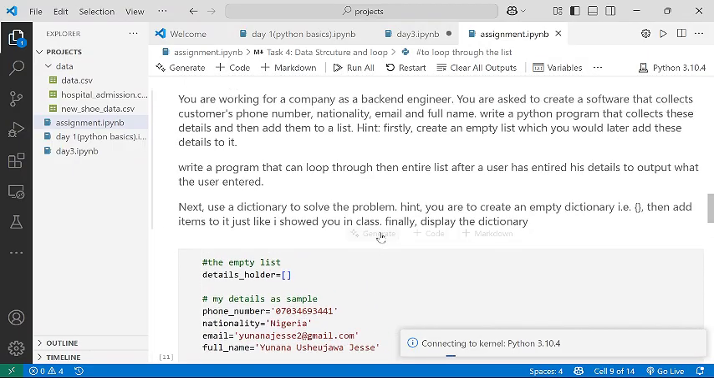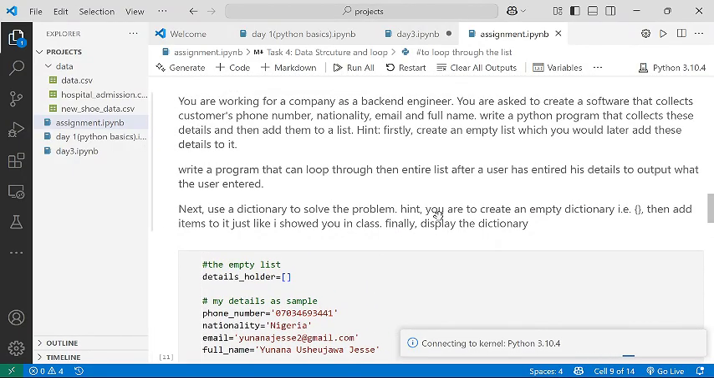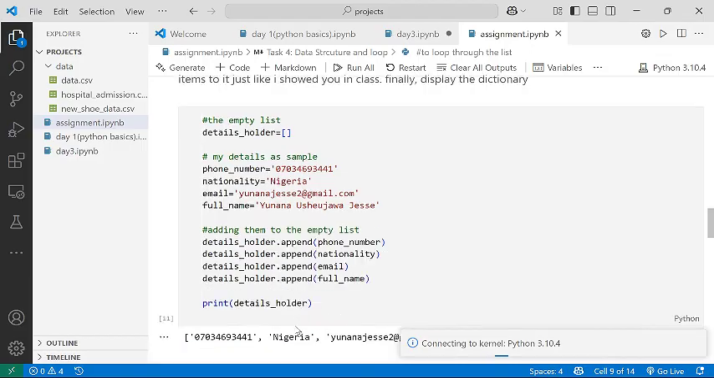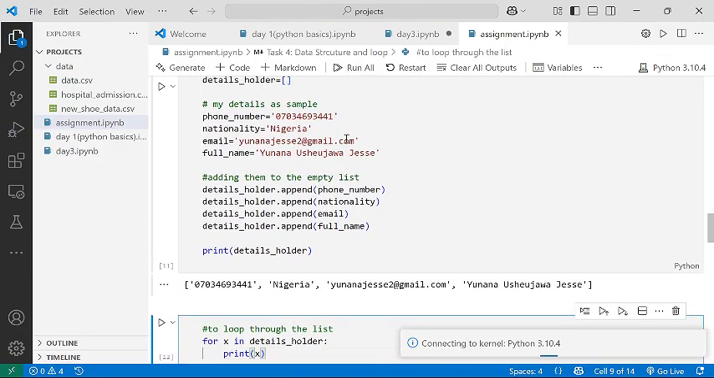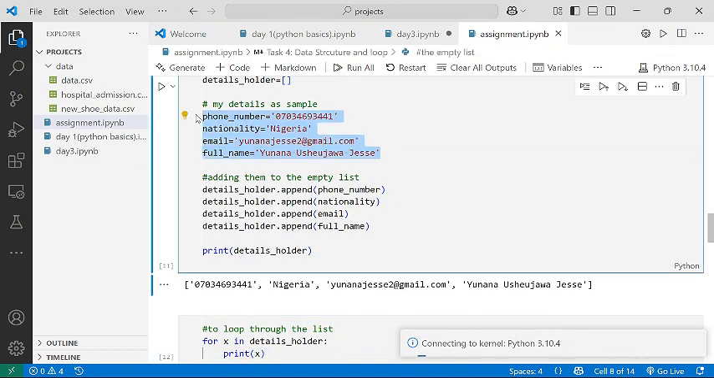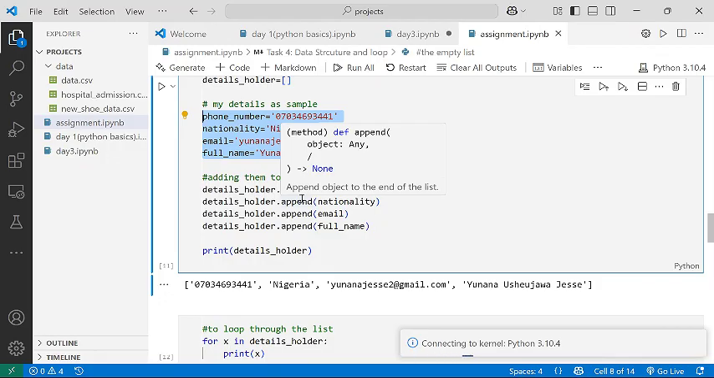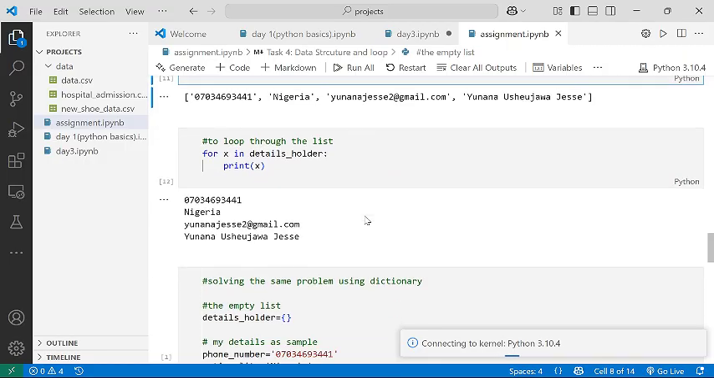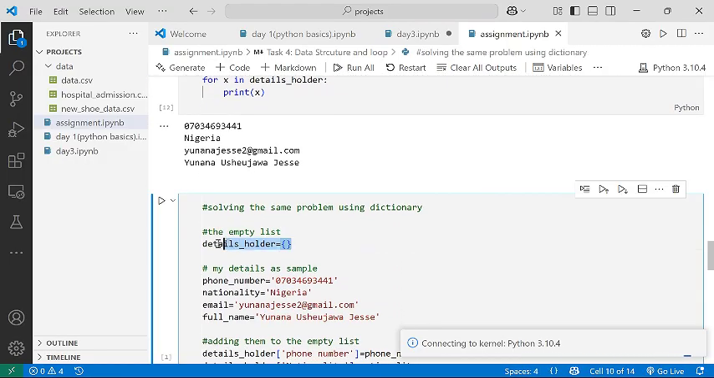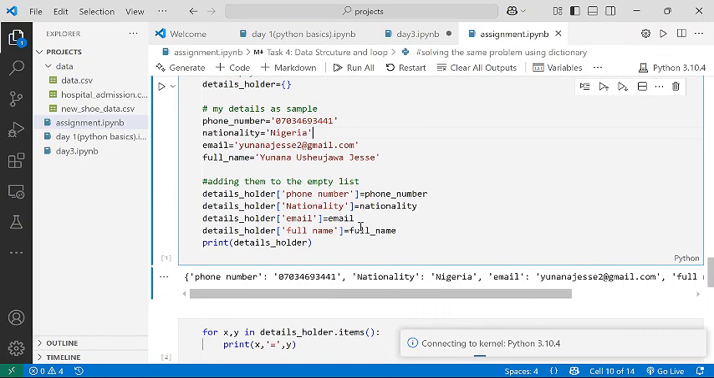And then the second part of the question says next, use a dictionary to solve this problem. So we used the list to solve it. Now we have to use a dictionary. Same way, we need to create an empty dictionary. Then these values are already there, then we have to add those items to a dictionary. Remember, the way you add items to a dictionary, you don't use append, you use a different way. So look at it, I first of all created my empty dictionary. Those default values that I used, examples of values, I brought them down again. Then I started adding them to my dictionary.